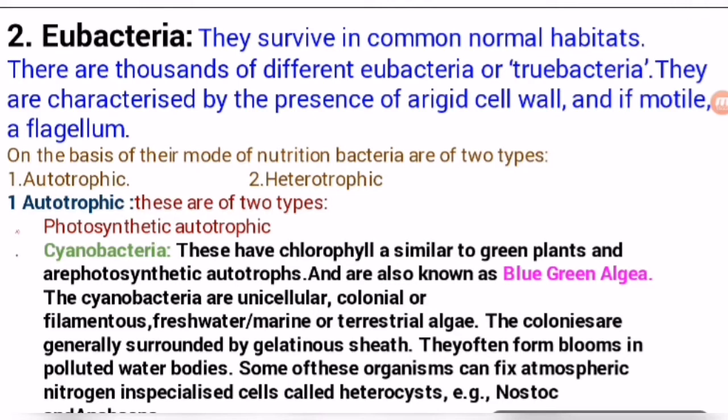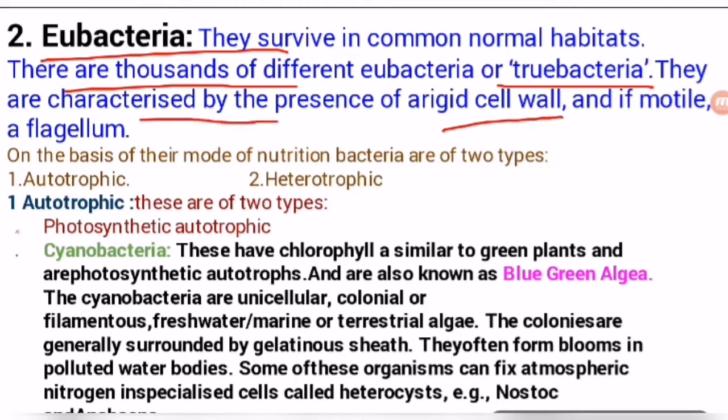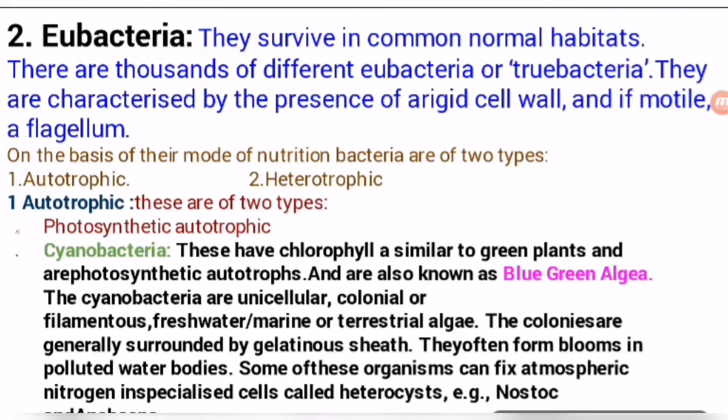Now it is the turn of eubacteria. Eubacteria survive in common normal habitats. There are thousands of different bacteria, or true bacteria. They can survive everywhere in normal condition. They are characterized by the presence of a rigid cell wall and, if motile, a flagellum. We have discussed the different types of bacteria according to their shape. So these are all eubacteria, generally found everywhere. On the basis of their mode of nutrition, bacteria are of two types. So these are eubacteria, and we have discussed the archaebacteria.